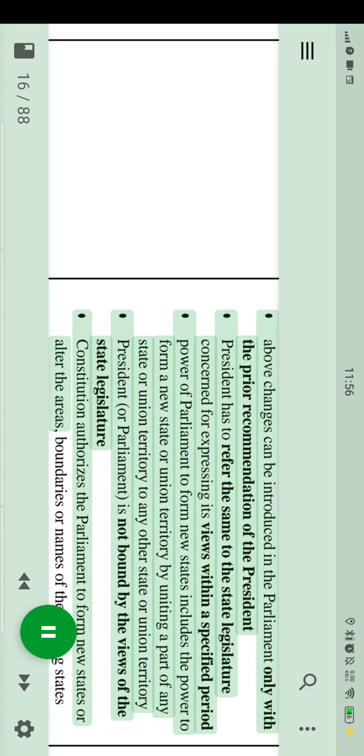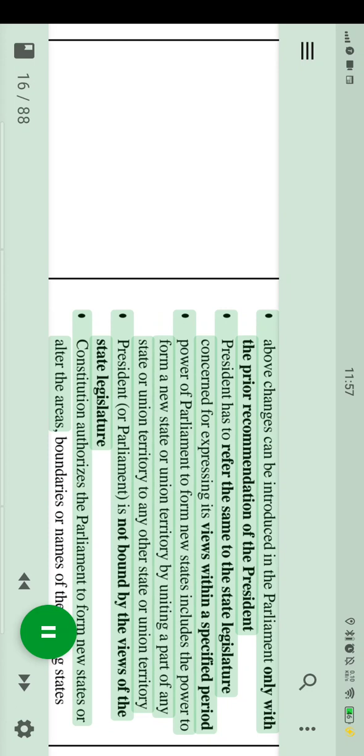The above changes can be introduced in the Parliament only with the prior recommendation of the President. The President has to refer the same to the state legislature concerned for expressing its views within a specified period. The power of Parliament to form new states includes the power to form a new state or union territory by uniting a part of any state or union territory to any other state or union territory. The President or Parliament is not bound by the views of the state legislature.